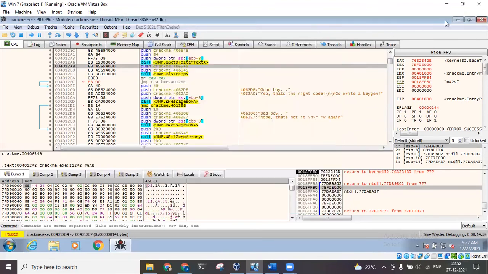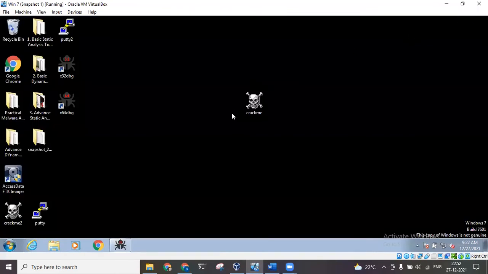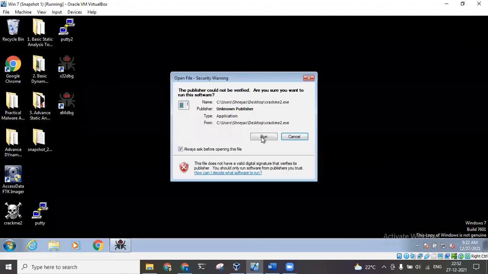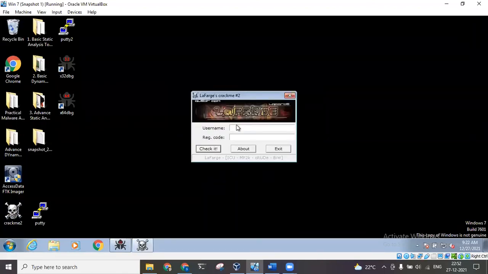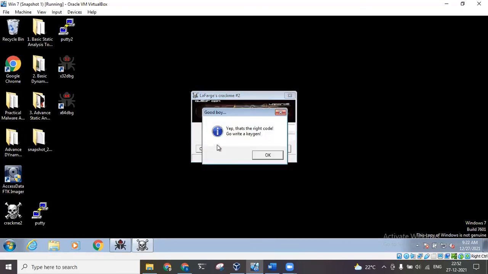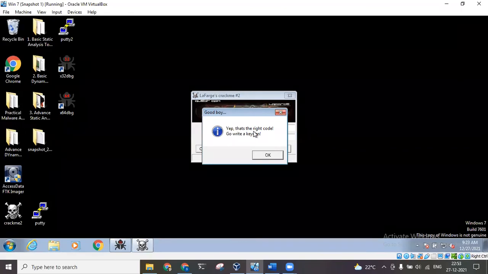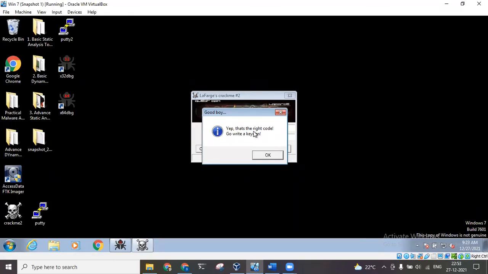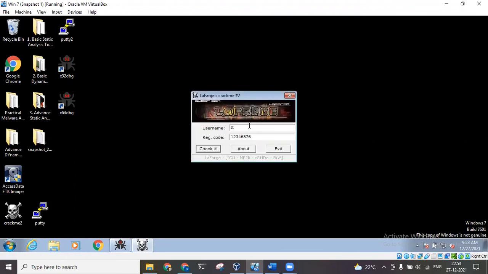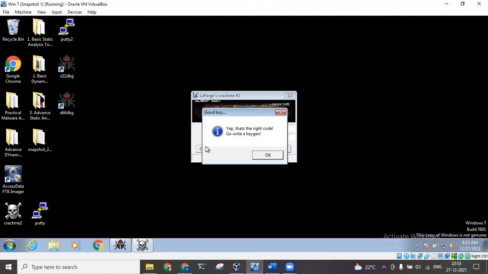Okay, I'll now close this to minimize this app. Now this is the new version. If I give a username which is less than 4 characters and any random password, see, neither am I getting the small username, less than 4 characters, error message, nor am I getting the incorrect username password error message. It is giving me the correct message. It is saying that the username and password entered is correct. If I give any other random username, a long one, and I click on check it, again it says it's the right code.